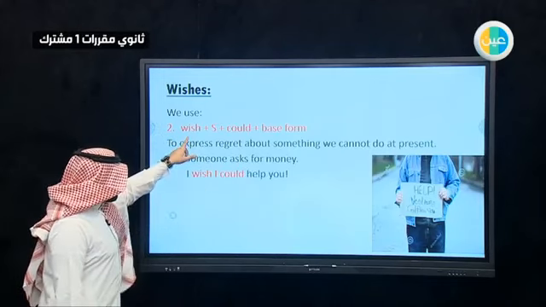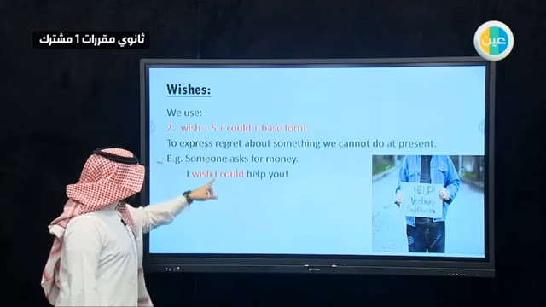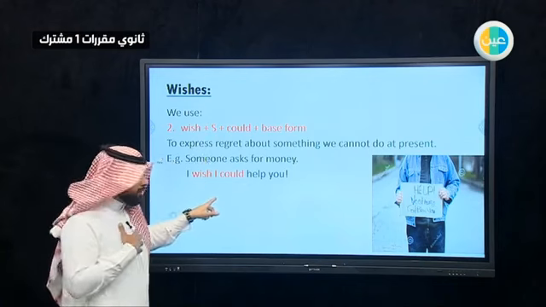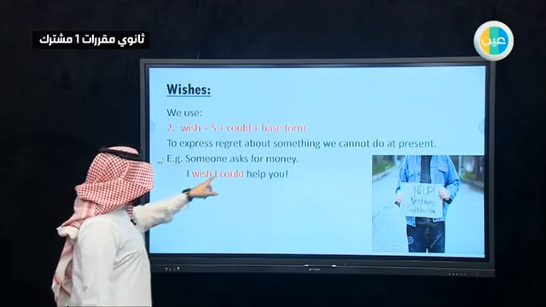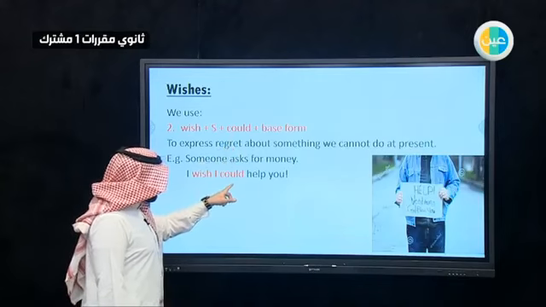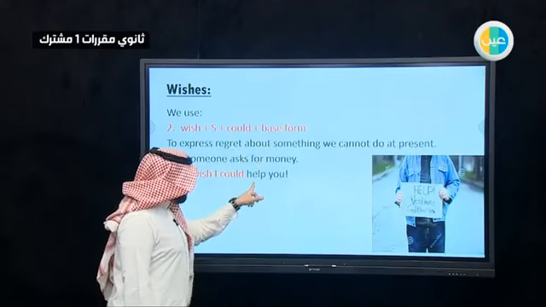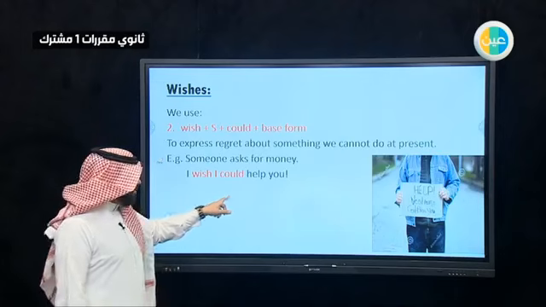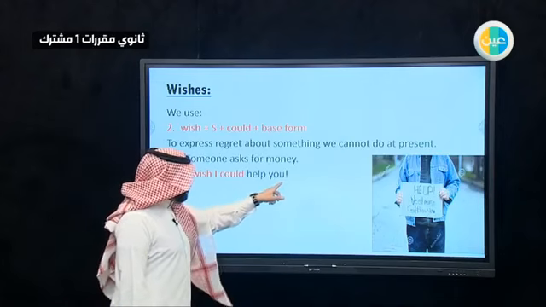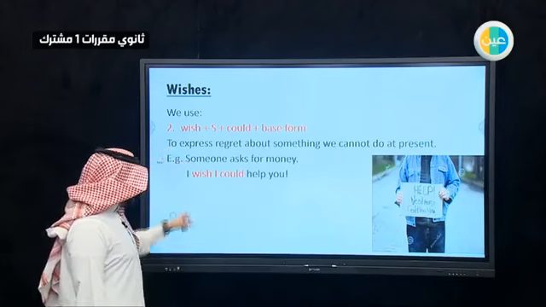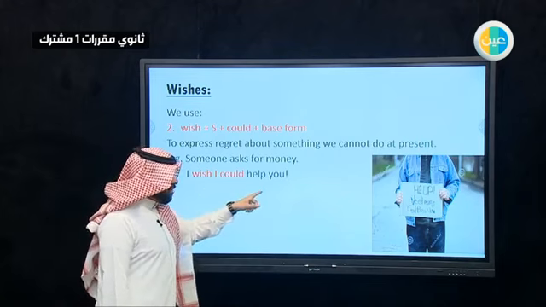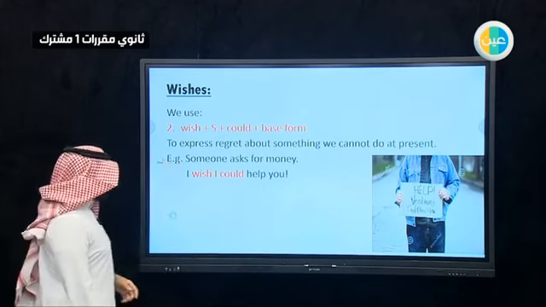So we use wish, then the subject, because we are talking about myself, for example, then could, then the base form, the verb in present tense. Then we continue the sentence. I wish I could help you. That means I can't.